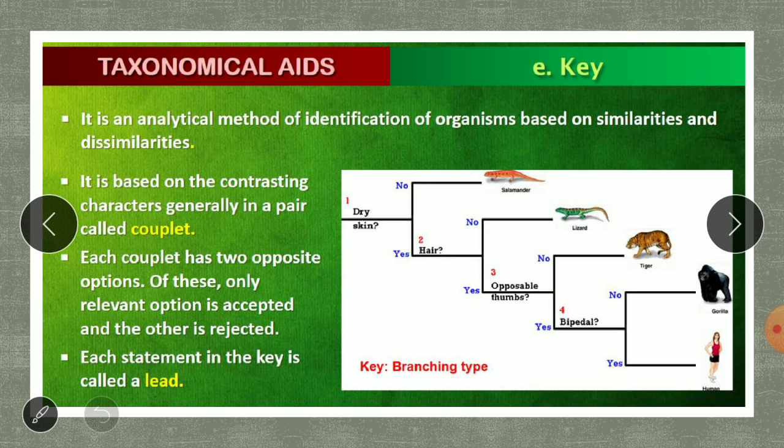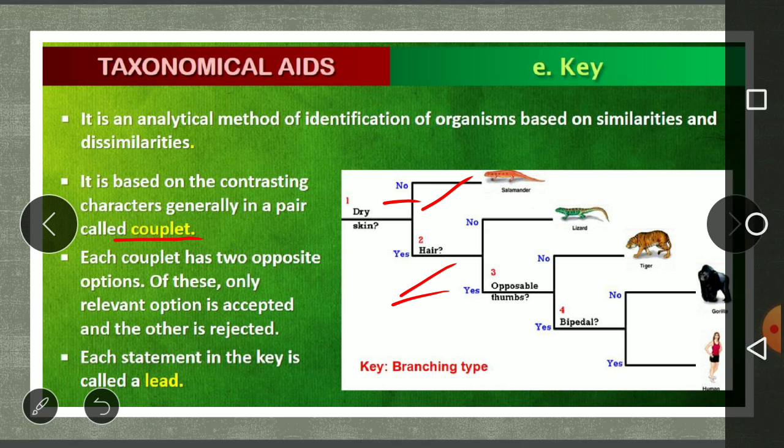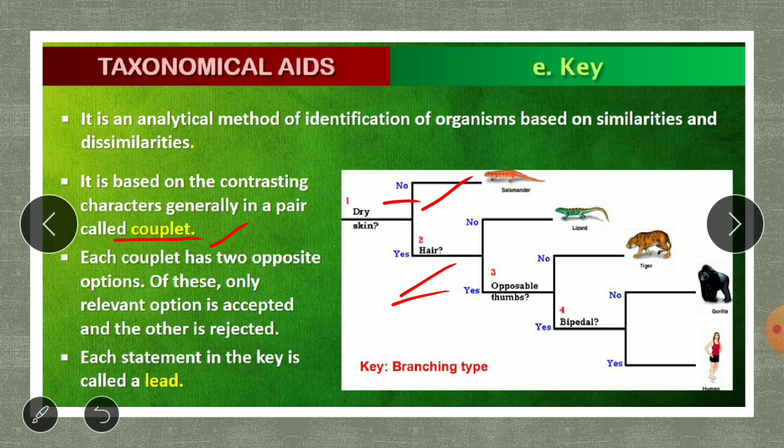Here it is based on the contrasting character, generally in a pair called a couplet, means in a yes-no manner, having or not having. So this form is called a couplet, a contrasting pair of characters. Each couplet has two opposite options.